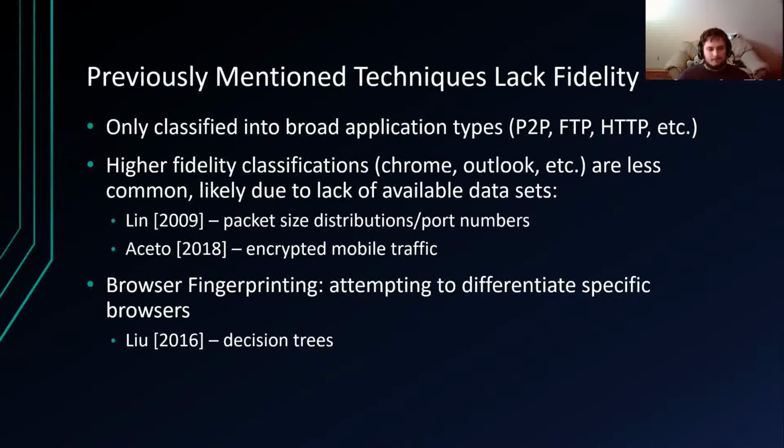However, some do exist, like in 2009, using packet size distributions and port numbers, others looking at encrypted mobile traffic, and the field of browser fingerprinting to attempt to differentiate specific browsers from traffic.